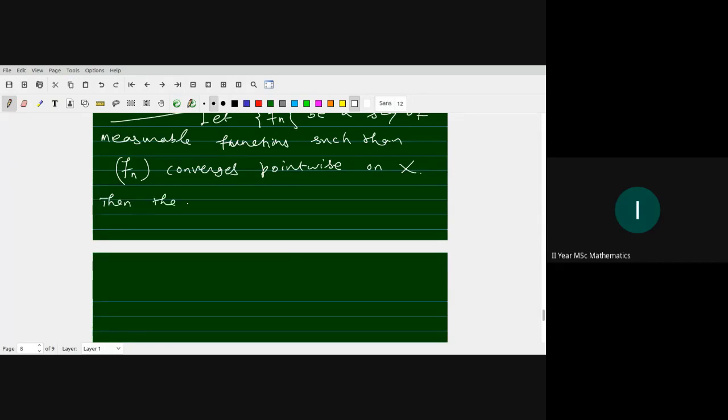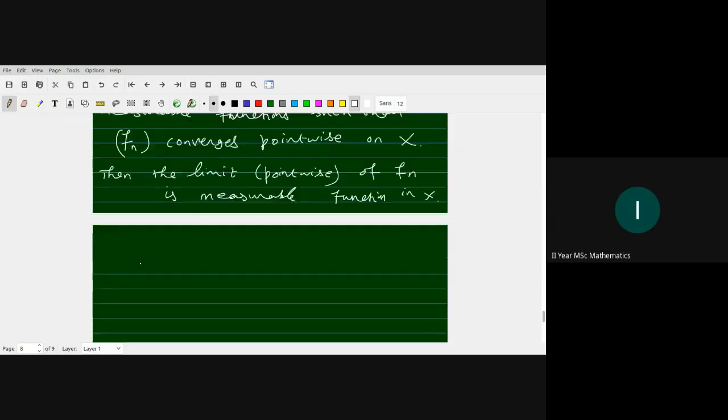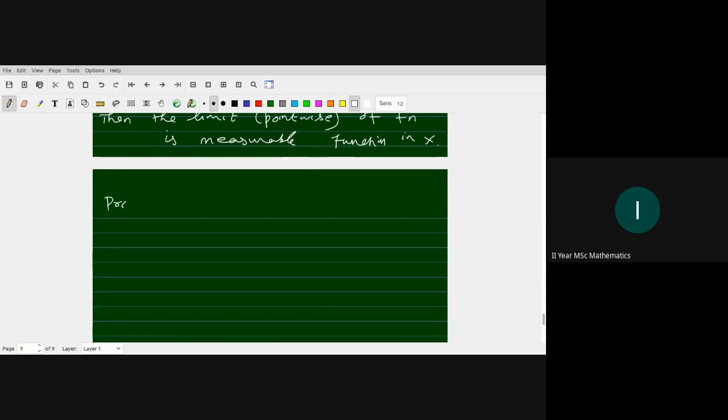the limit function, the pointwise limit of f_n, if the f_n are measurable, is also a measurable function on X. The proof is very simple. Proof of the corollary: let f(x) equal the limit of f_n(x) as n tends to infinity.